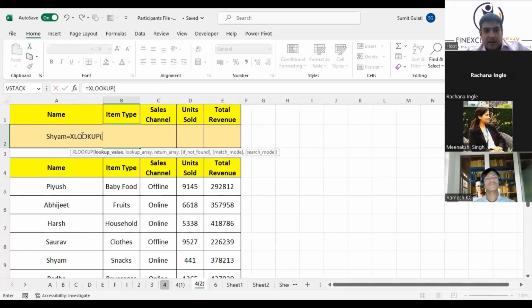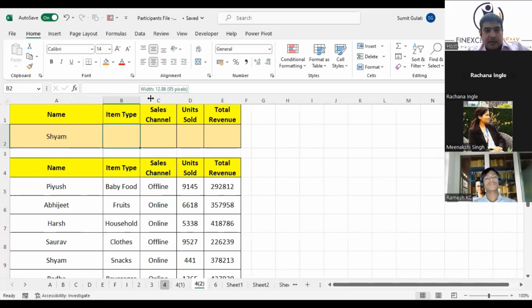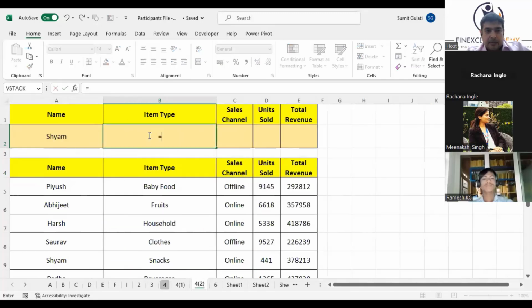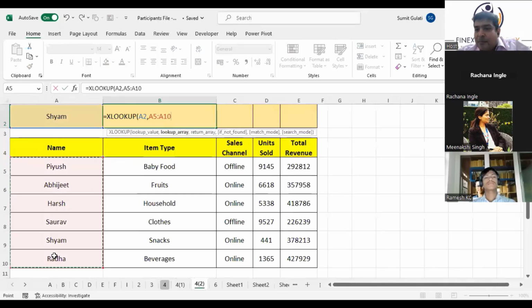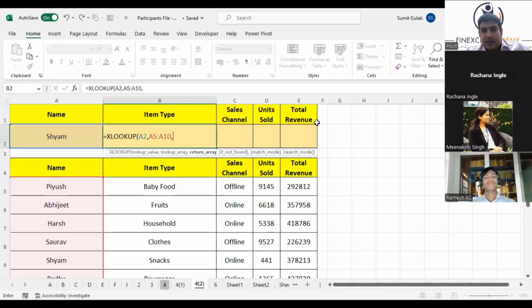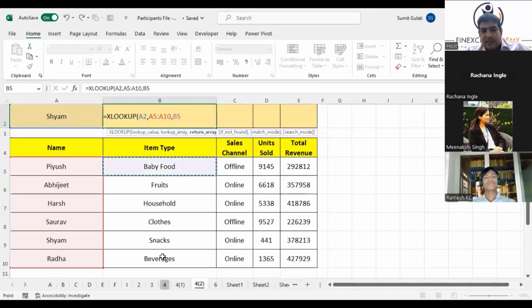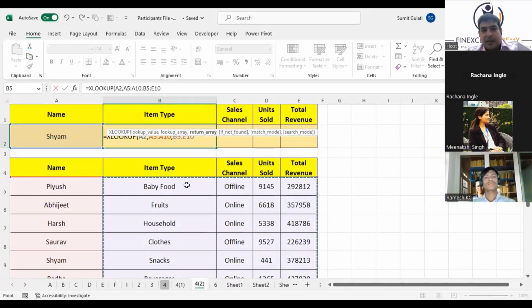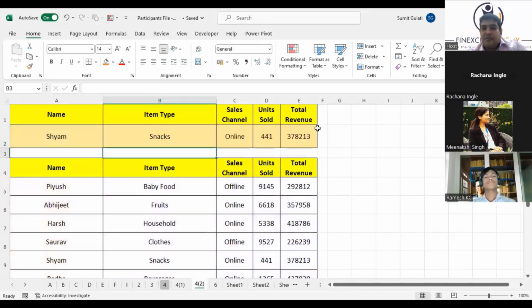I'll just increase the size of this so that it does not falter. XLOOKUP. What to look up? Look up this. Where to look up? Look up in this array. Here you don't have to select the complete array as we were doing with VLOOKUP. If I have to retrieve one by one, then I'll select this, but I want all these to come together. So I'll select all these together. That means for Shyam, I want all the entries, item name, sales channel, units, total revenue, to come up. Bracket close.